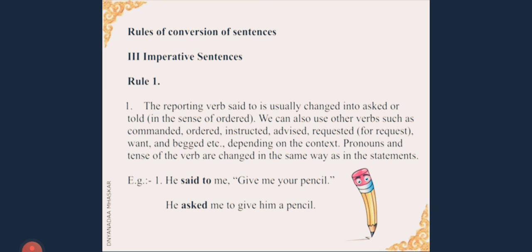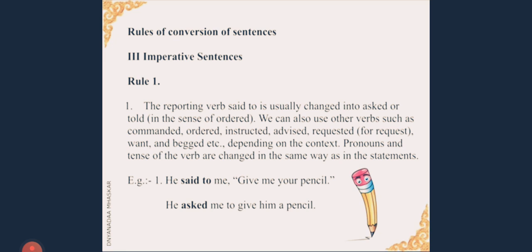The reporting verb said to is usually changed into asked or told in the sense of ordered. We can also use other verbs such as commanded, ordered, instructed, advised, requested for request, and begged, etc. depending on the context. Pronouns and tense of the verb are changed in the same way as in the statements.